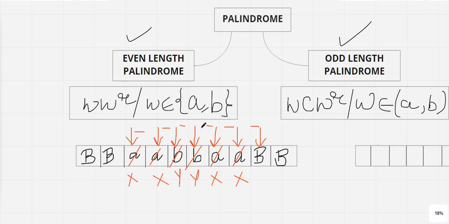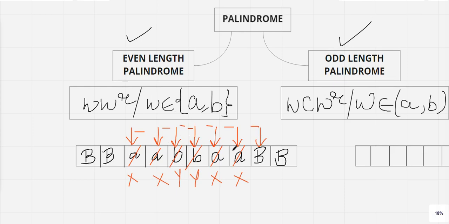Okay, and after replacing, the tape head will move in which direction? The tape head will move in the left direction, and immediately it will reach this particular position where it was replaced by Y. That means we are not getting any input symbol, and that means all input symbols have been scanned or read, and now the tape head can move again in the right direction until it reaches the blank symbol. And once it reaches the blank symbol, then the Turing machine can halt and accept it.